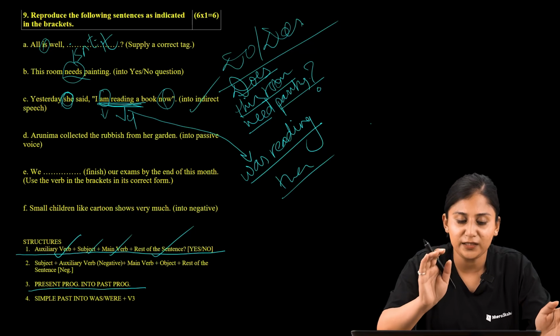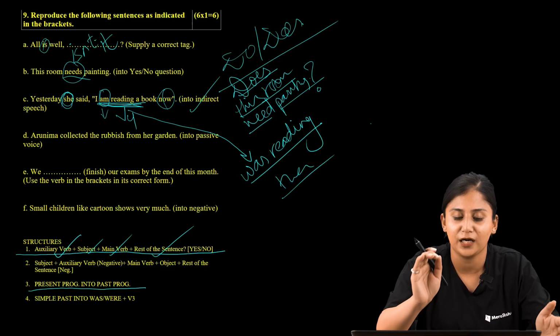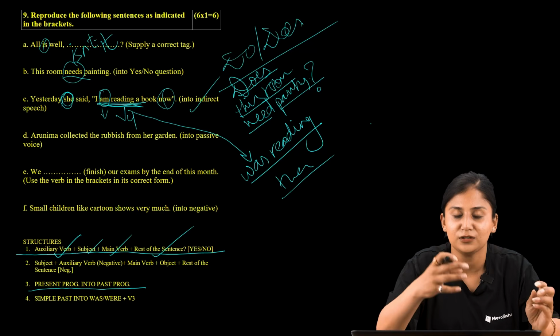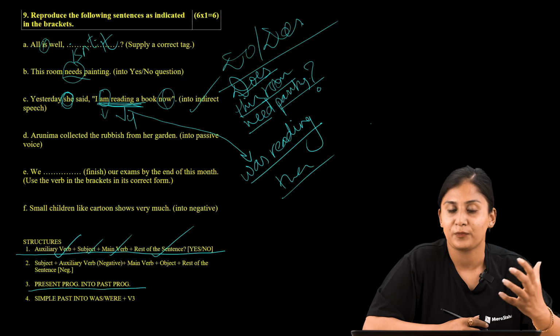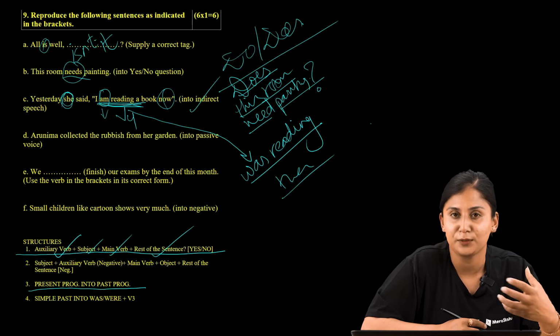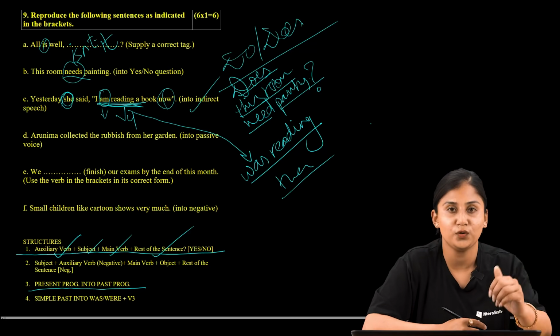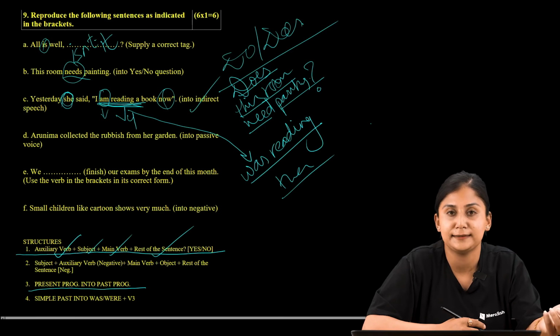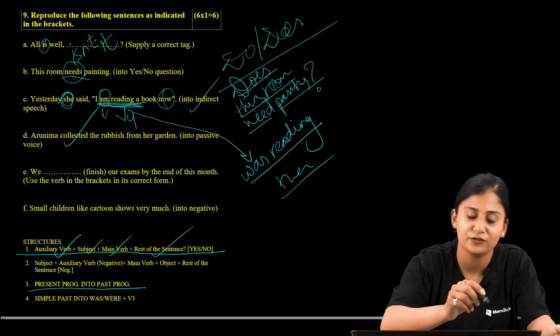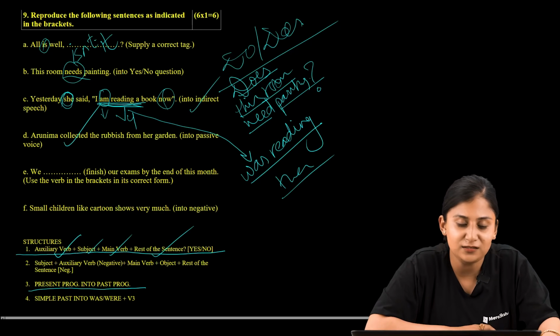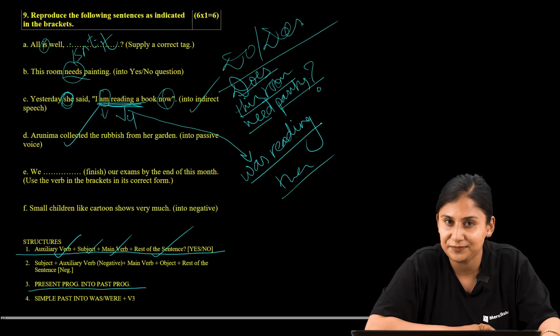So, Arunima collected the rubbish from her garden. Now we are supposed to reproduce the passive voice of this statement. Whenever you are reproducing passive voice, you should be watchful about the tense, and in order to recognize the tense, you should identify the verb. So "collected" is the verb over here in the statement.